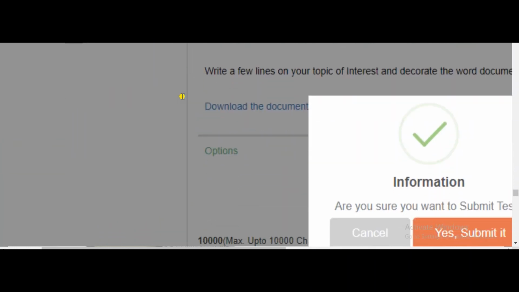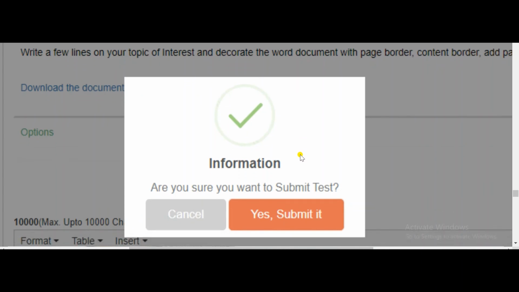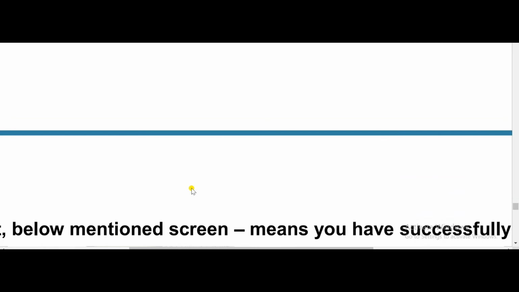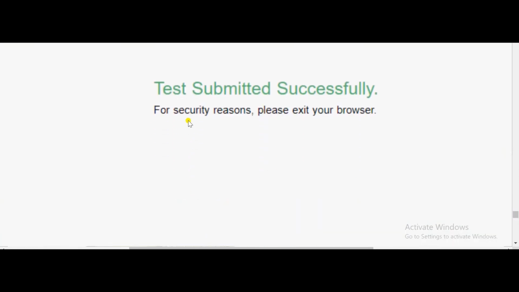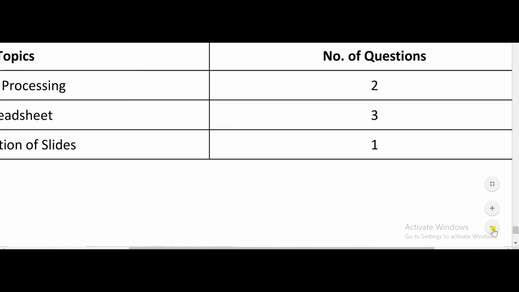When you click on the end test button, a pop-up will show like this: are you sure you want to submit the test? If you have done all the questions and checked them thoroughly, you click on yes, submit it. Else you click on cancel and check the questions again. After that you submit. Finally when you submit, the screen will show: test submitted successfully. For security reasons, please exit the browser. So this will be the complete process you have to follow during the CPT or the skill test.